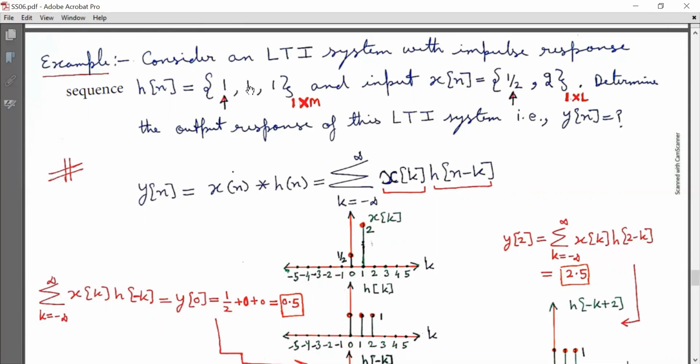So h[0] is 1, h[1] is 1, h[2] is 1. And input x[n] is 1/2 at the origin, comma 2. So x[0] is 1/2, x[1] is 2. Determine the output response of this LTI system, that is y[n].